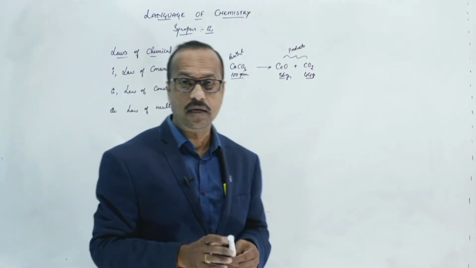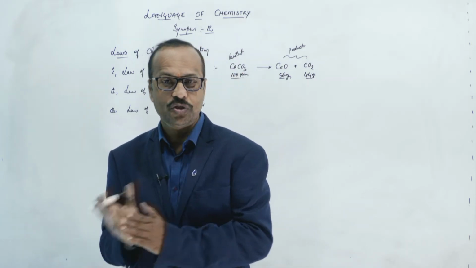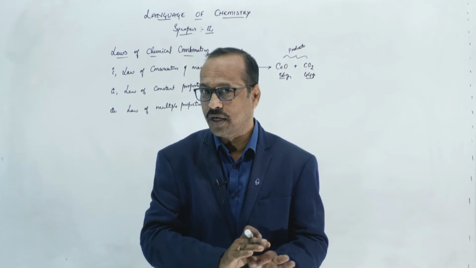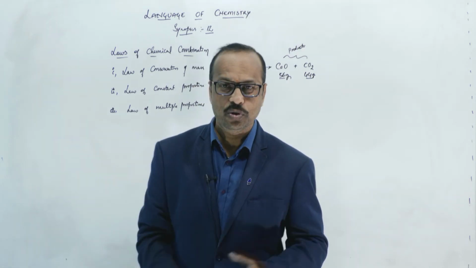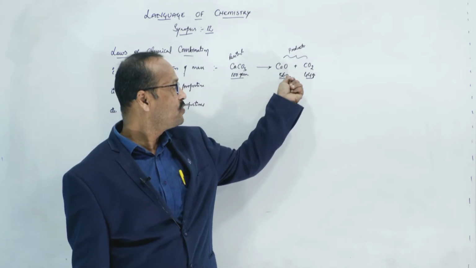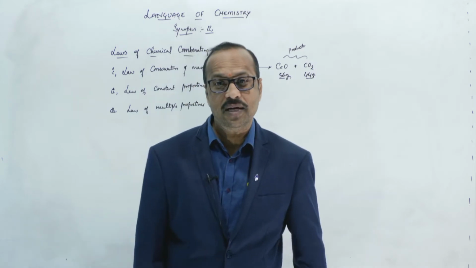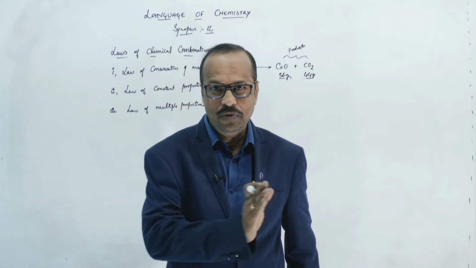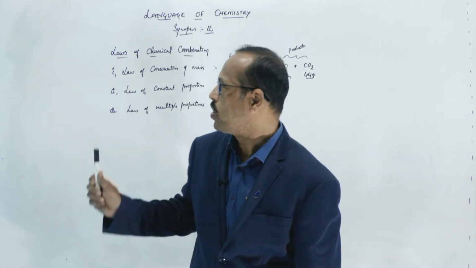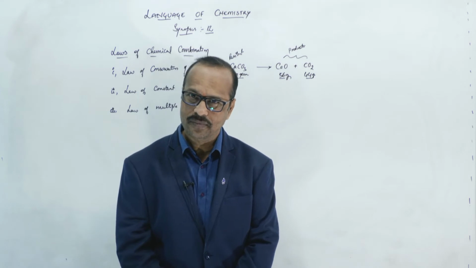Now, according to the law of conservation of mass, the total mass of the reactants should be equal to the total mass of the products. Mass can neither be created nor destroyed during a chemical reaction. Here the mass of the reactant is 100, and the mass of the products is 56 plus 44, which is 100. So the mass of the reactants is equal to the mass of the products. This is called the law of conservation of mass. Clear?